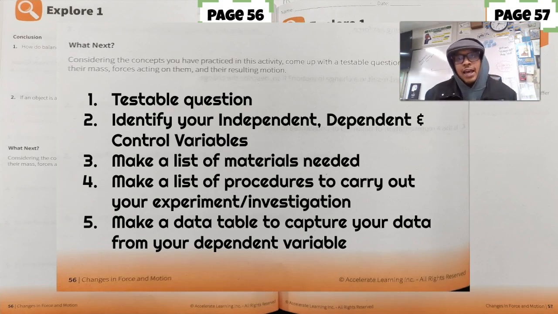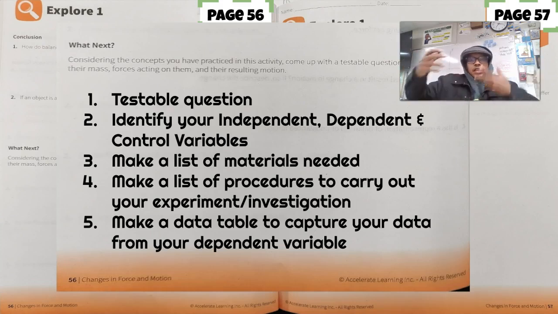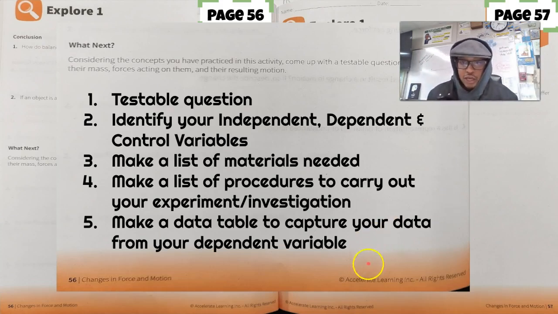Then once I've got that, I'm going to launch the paper airplane 3 times and measure the distance, then calculate the average distance. I'm going to repeat that step for all 3 or 4 versions of my paper airplanes. And then I'm going to complete the conclusion questions. So again, the procedures don't have to be mad crazy. Then I also need to make a data table of some sort. So what am I going to do? We'll look at that tomorrow.